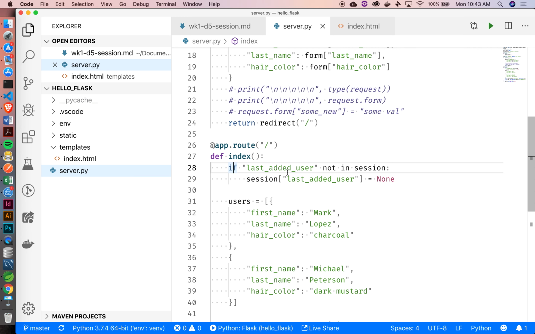When you refresh the page, it'll be none? It'll always be none. Yeah, you'll never get the value that you're expecting. So this way, we're only setting it to none if it wasn't currently in there.